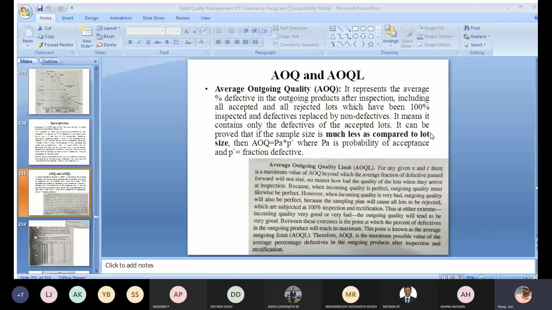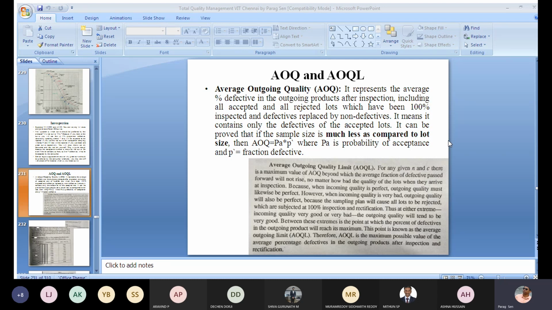Now, what is the definition of average outgoing quality limit? For any given n, small n, that means sample size, and c, small c, meaning cutoff number, or also you can say a, that means acceptance number, there is a maximum value of AOQ beyond which the average fraction of defectives passed forward will not rise, no matter how bad the quality of the lots when they arrive at inspection.